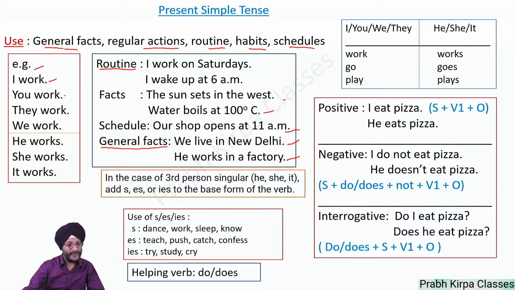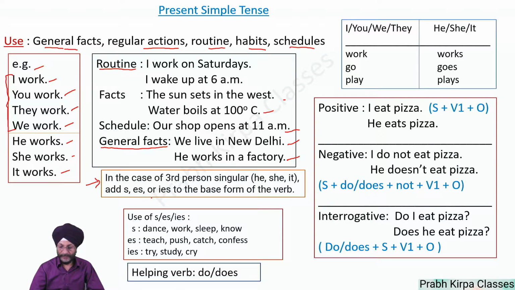I work, you work, they work, we work, he works, she works, it works. You will notice that in the above, from here to here, s is not added. Why is this? The answer is this: in the case of third person singular, that is he, she, it, add s, es, or ies to the base form of the verb.